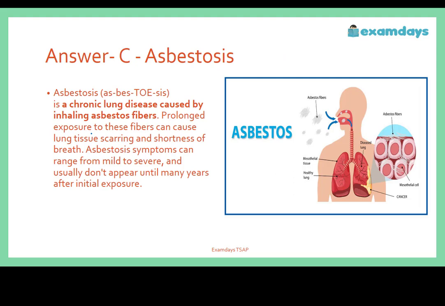Explanation: asbestosis is a chronic lung disease caused by inhaling asbestos fibers. Prolonged exposure to these fibers can cause lung tissue scarring and shortness of breath. Asbestosis symptoms can range from mild to severe and usually don't appear until many years after initial exposure. So here it is given exactly what kind of particle enters the body through the air, which we call inhalation, because it is a chronic lung disease.